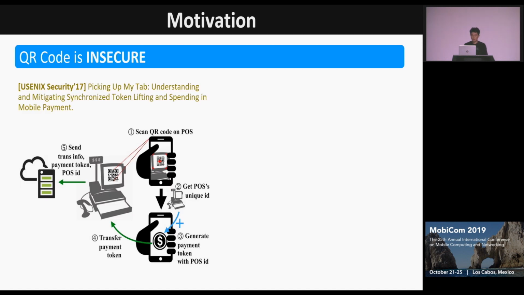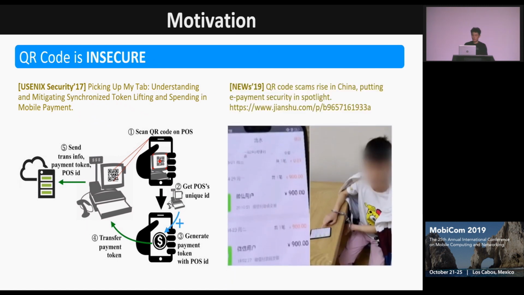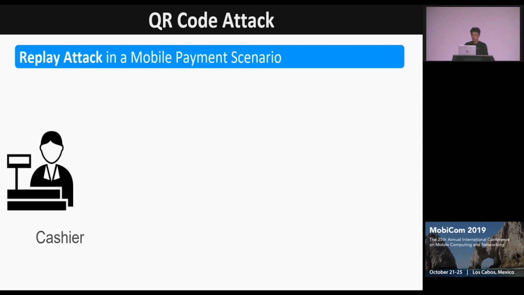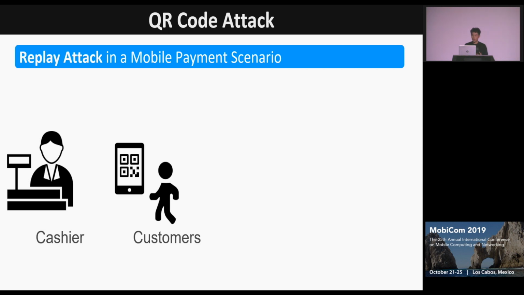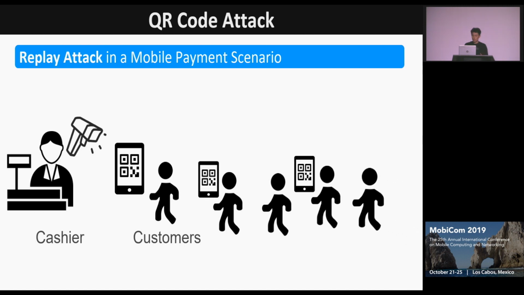QR code attacks are revealed in recent research, and crimes related to QR code payment are also reported in recent news. So let's envision a mobile payment scenario. A customer shows a payment QR code on his phone screen, and the cashier scans it to complete the transaction. And as customers are in line for payment, they may prepare the payment code in advance.